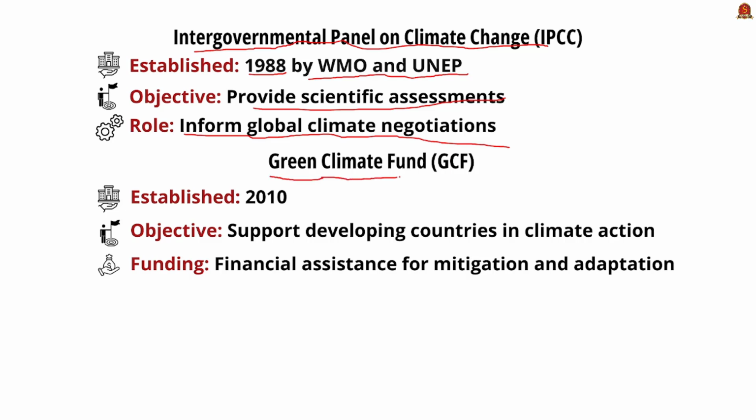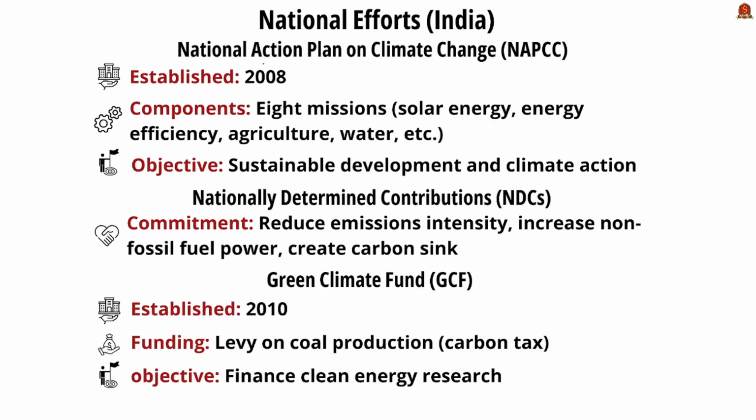Moving on, the next one is the Green Climate Fund. It was established in 2010. Its major objective is to support developing countries in climate action. It gives financial assistance for mitigation and adaptation. Now let us see what are the national efforts from the Indian perspective. The first one is the National Action Plan on Climate Change. It was established in 2008. It has 8 missions majorly focusing on solar energy, energy efficiency, agriculture, water management, etc. And its major objective has been sustainable development and climate action through planned implementation.